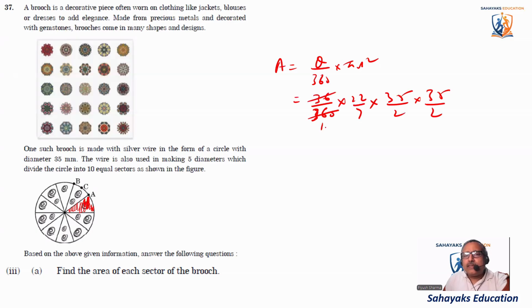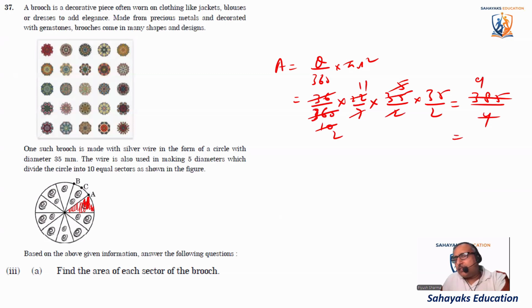So 36 tens are, 7 fives are, 2 11s are, 5 twos are. Okay, so it comes as 385 divided by 4. 4 9s are 36, 30 is 25, 4 6 are 24, and 1 0. So 4 2 so 8. So it's 96.25. So area comes out to be 96.25 millimeter square.